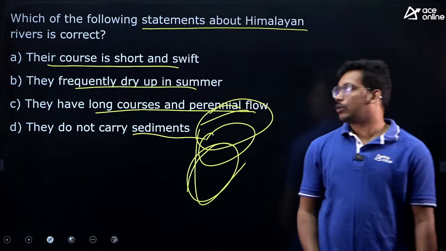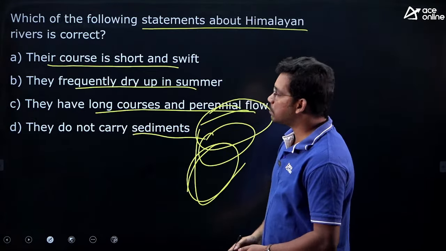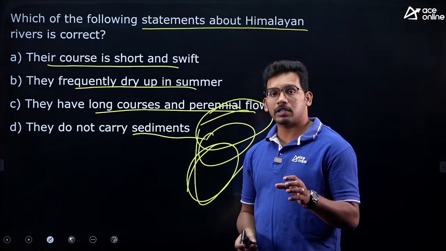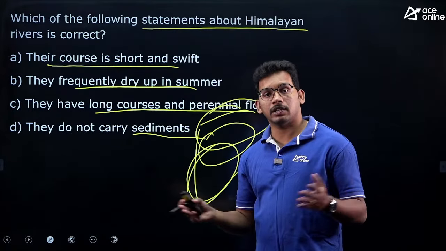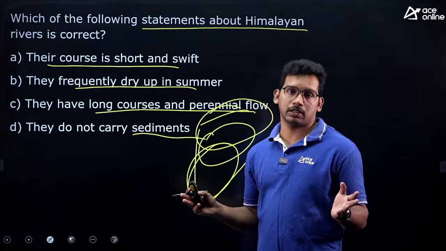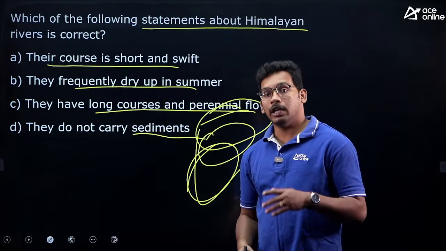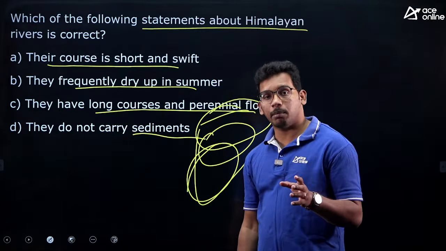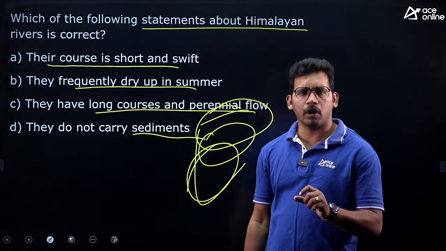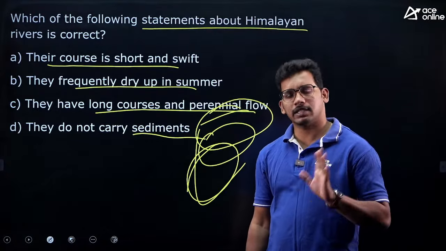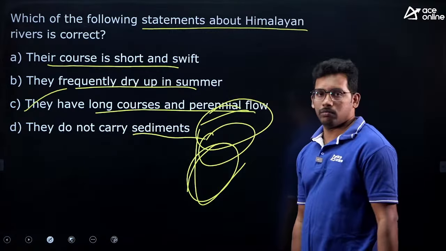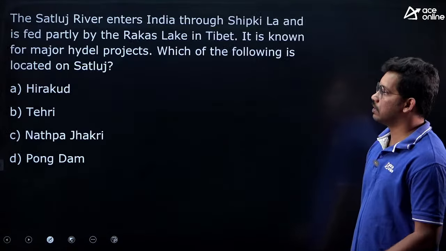Very good. So a lot of people have answered. The difference between Himalayan rivers and peninsular rivers is a few things. Himalayan rivers have large basin areas, they have long courses, they bring a lot of sediments, they form the largest deltas, and they are perennial because even in the summer season they have water from melting of ice. Whereas peninsular rivers are old, they have small drainage basins, small length, lesser sediments, right? So they have long course and perennial flow. It is a characteristic of the Himalayas.